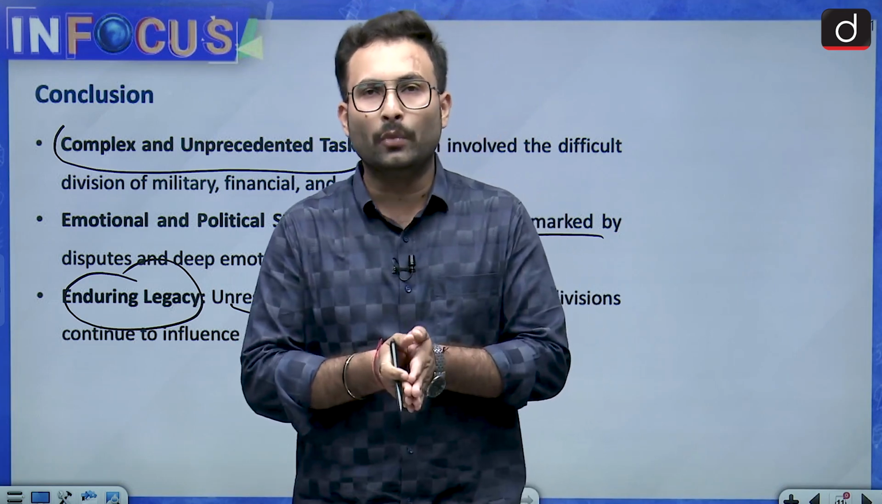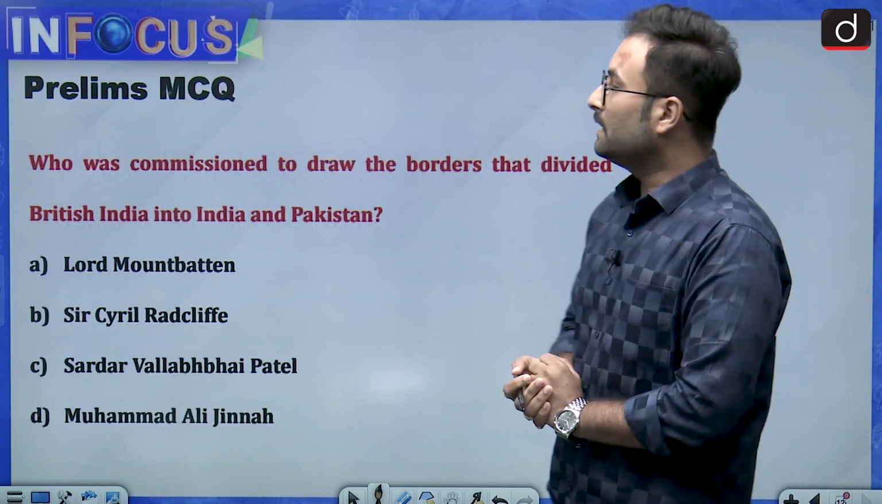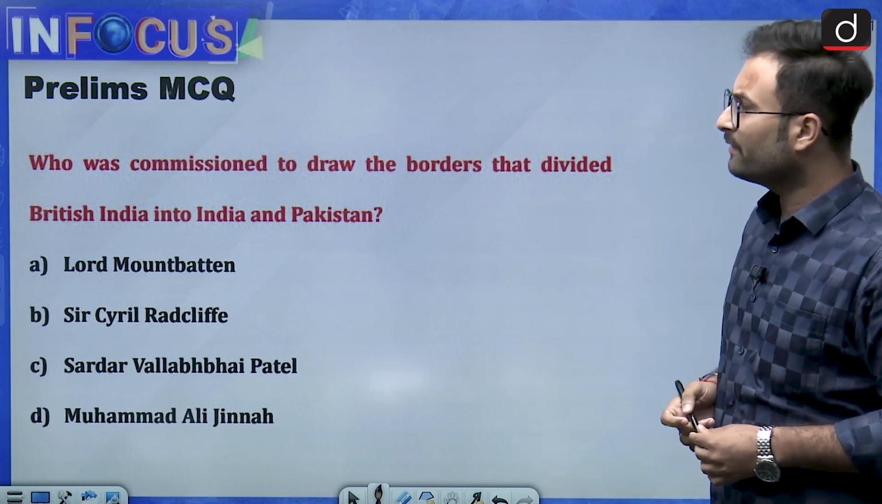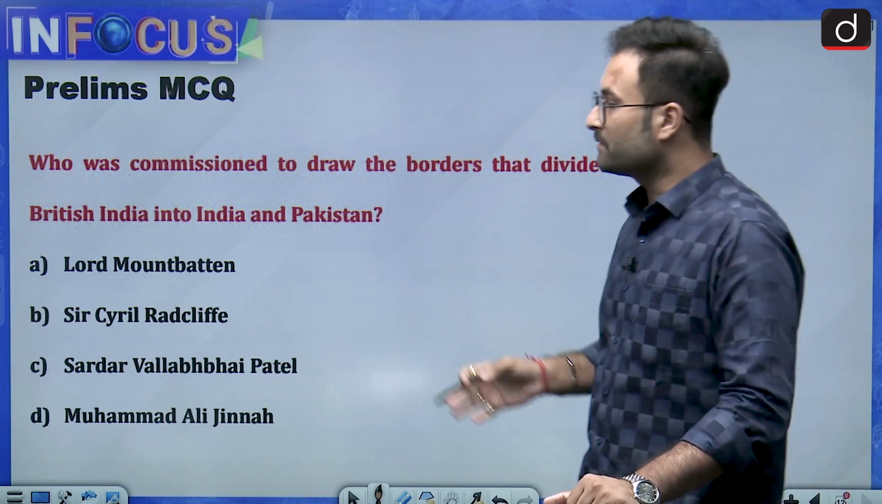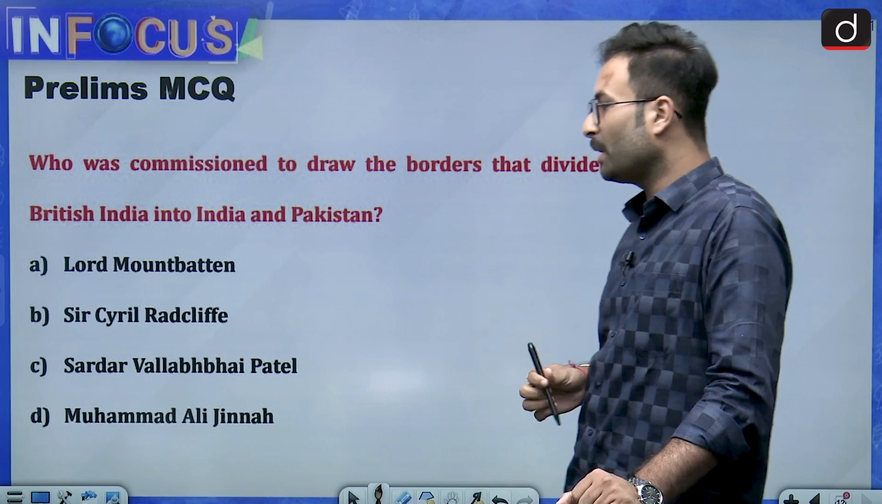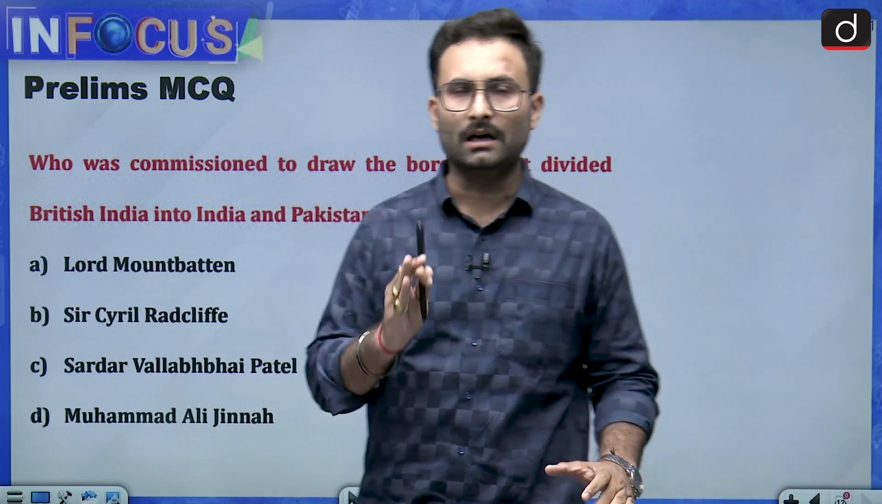Now, moving to the last part, an MCQ practice for you. Here you can see: who was commissioned to draw the borders that divided British India into India and Pakistan? There are four options: Lord Mountbatten, Sir C. Radcliffe, Sardar Vallabhbhai Patel and Muhammad Ali Jinnah. So you can attempt this question and answer in the comment box.